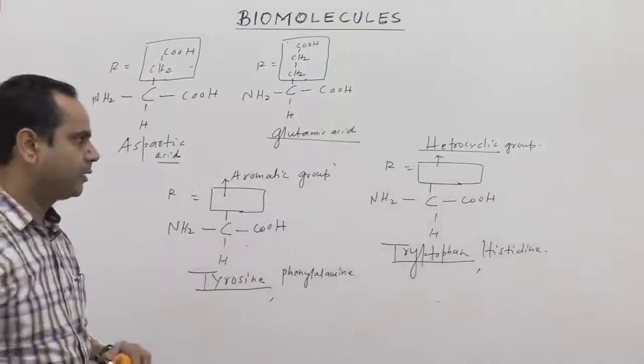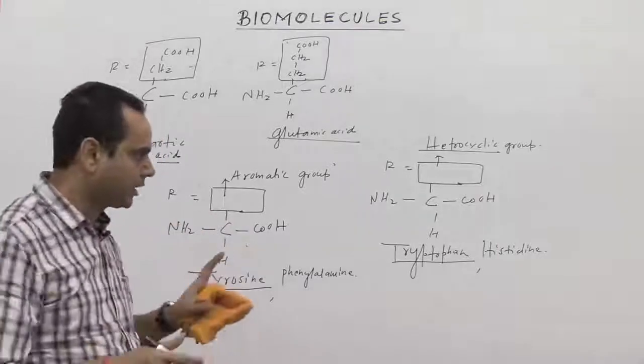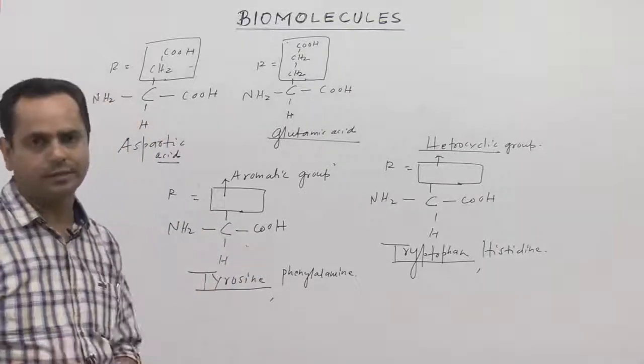So this amino acid is called a heterocyclic group containing amino acid.